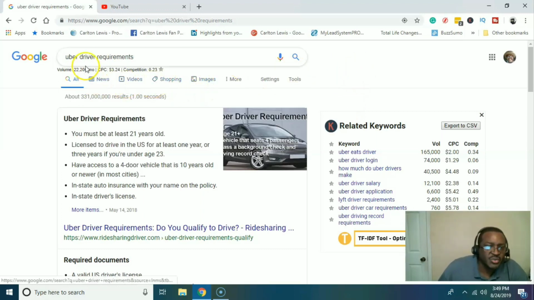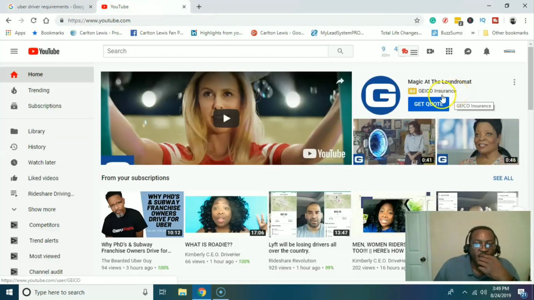We see it's getting 22,000 searches a month. So I'm going to go over here to my YouTube channel, and I'm going to use what's called TubeBuddy. You see here, TubeBuddy is already installed, and it's another free Chrome plugin, but it's for getting your videos to rank on YouTube and finding great keywords. This is one of the really good things, finding great keywords like this Uber driver requirements, right?